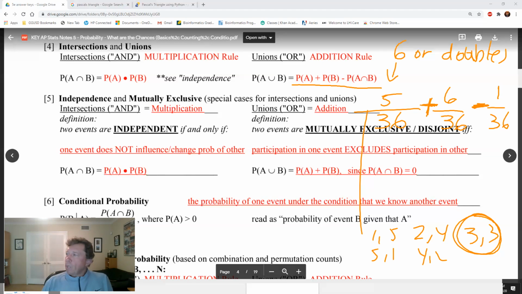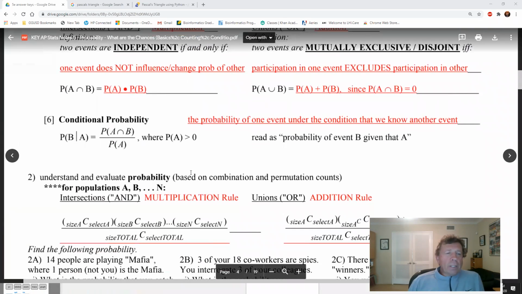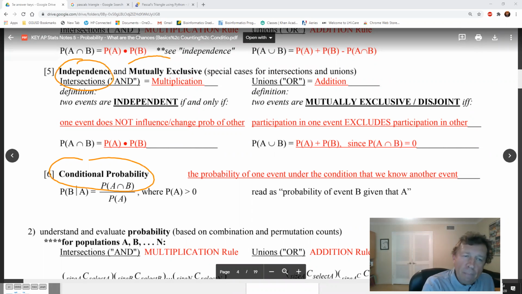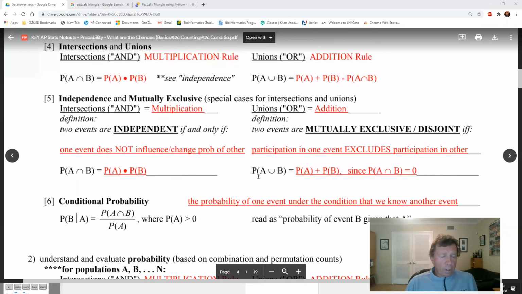All right, so we're going to get back to all that fairly soon. Conditional probability, which you see listed down here, is going to be where you have a new denominator, not the total. And we're going to see these 3 concepts constantly. If I was you, I would take a highlighter and highlight that, highlight independence, and those are the 3 big, gigantic concepts in this chapter. They take time and we will do a great job of it. I'm just introducing it today. Hopefully you get this information down. You listened and learned a little bit.